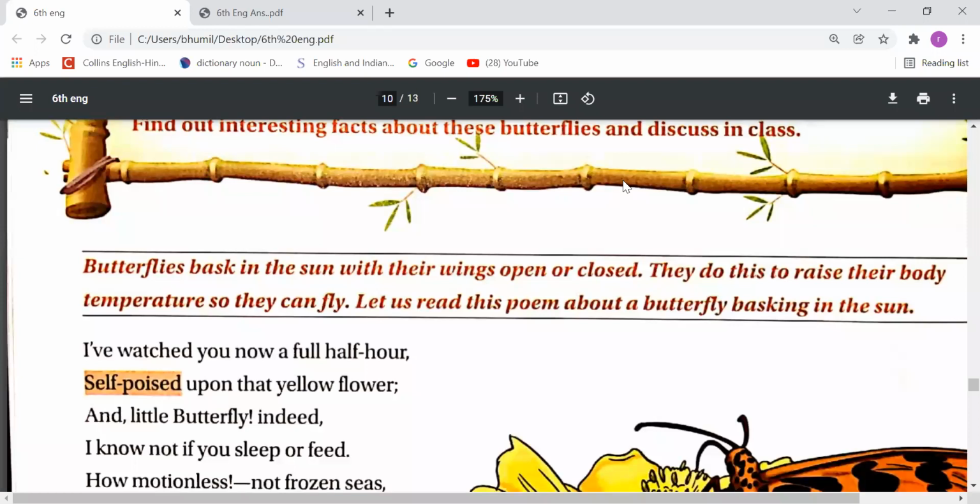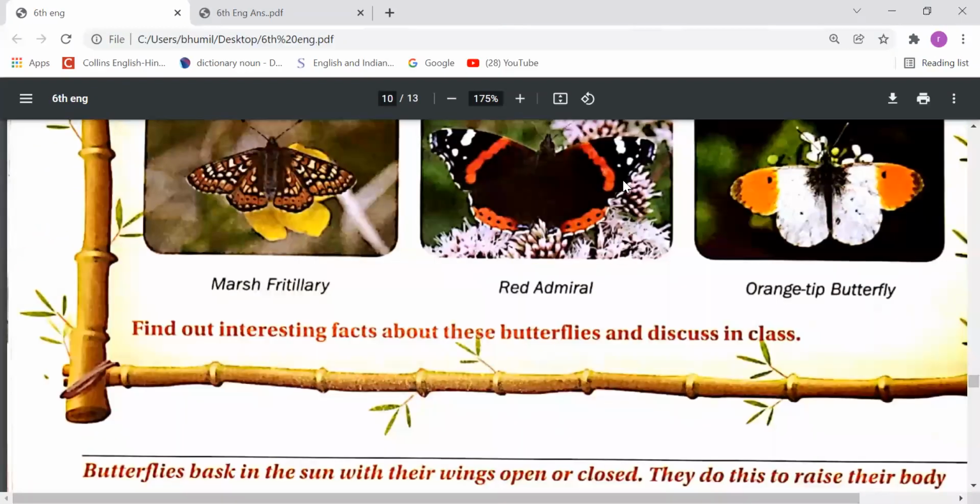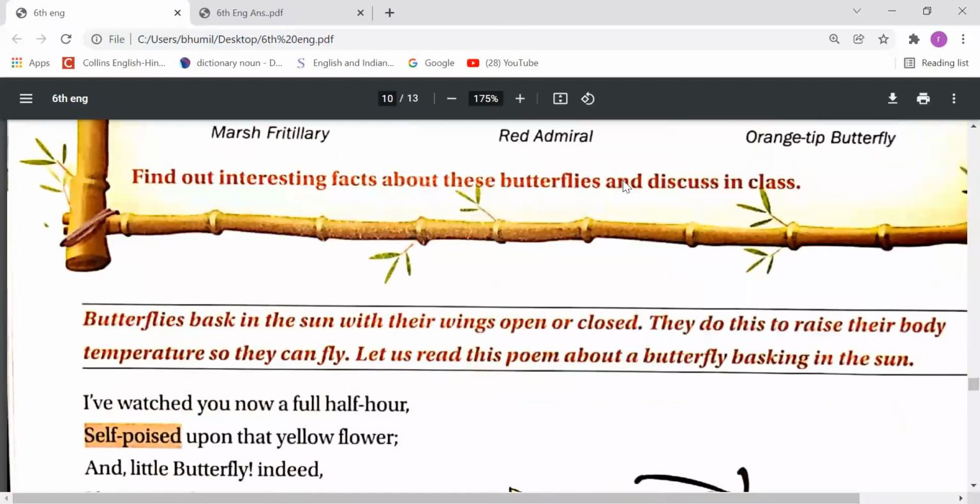Author William Wordsworth tells us about a butterfly which was sitting in the sunlight. Bask means having the sunlight, as we sit in the sunlight in winters. That is called basking. Bask means dhoop sekna. So that butterfly was basking, and he observed it and wrote a poem regarding its activity.